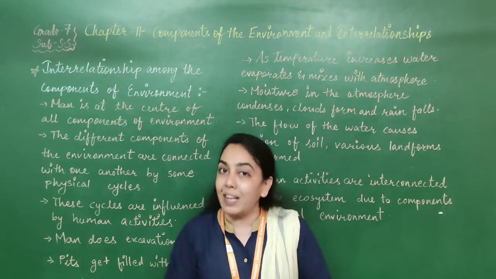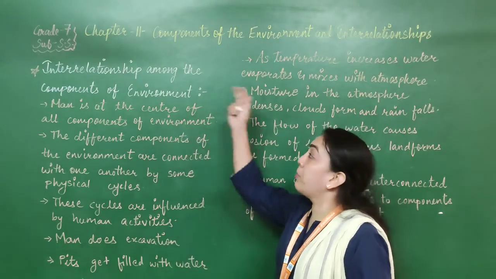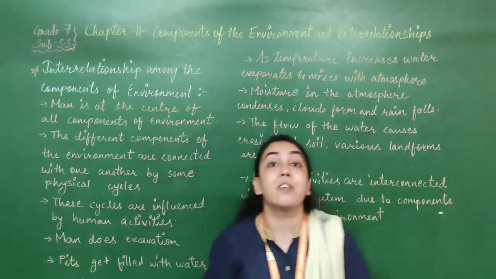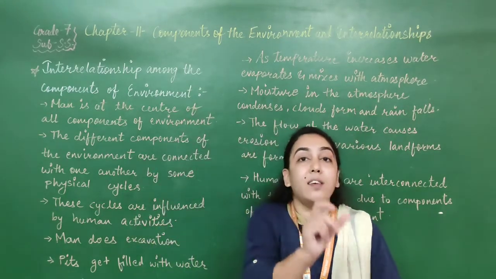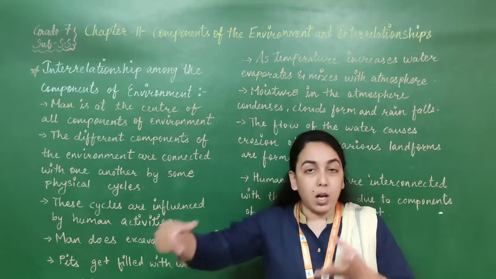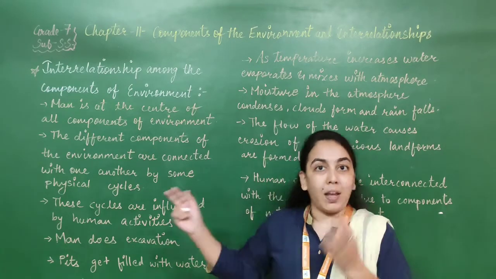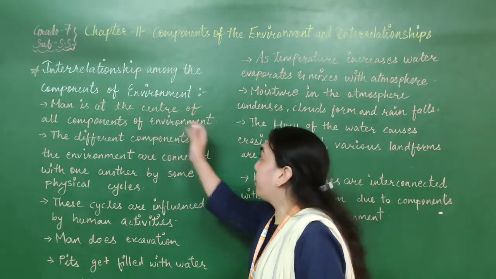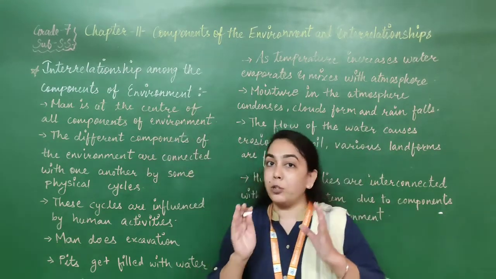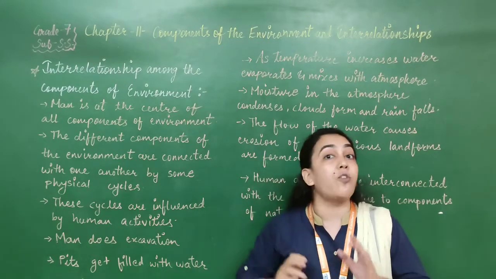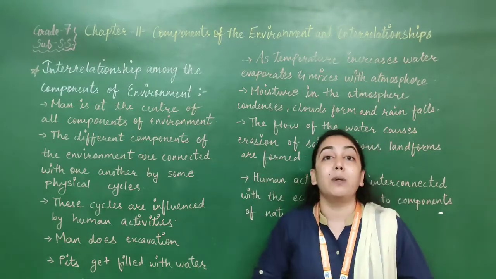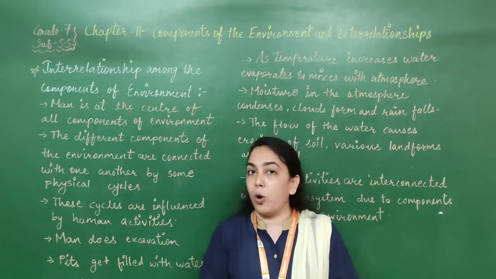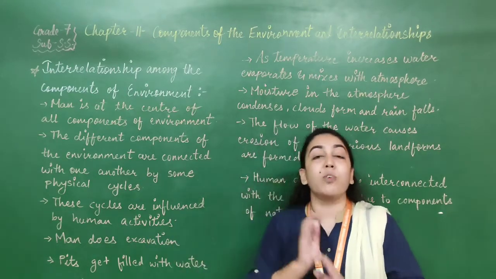Today we are going to start the next topic, interrelationship among the components of the environment. As the name of the chapter suggests, we have to learn what is the interrelationship between the different components of the environment. So here we go. Let's start. Man is at the center of all components of the environment. I hope this is clear. It means we human beings change our surroundings according to our needs. So we are at the center.